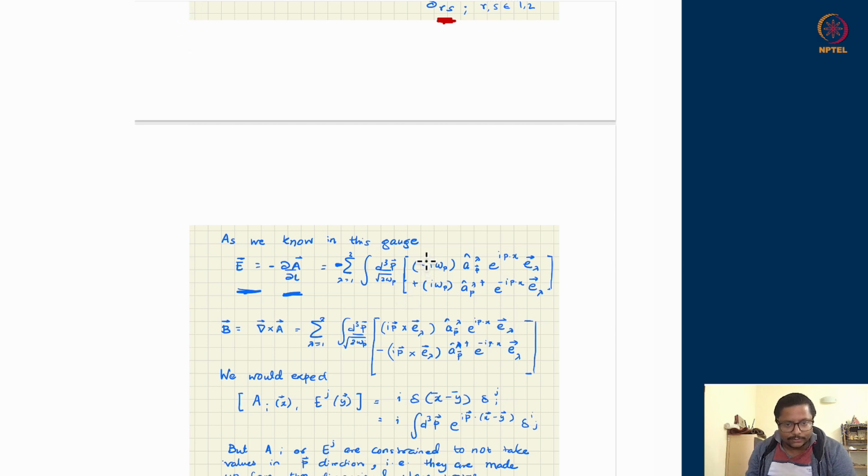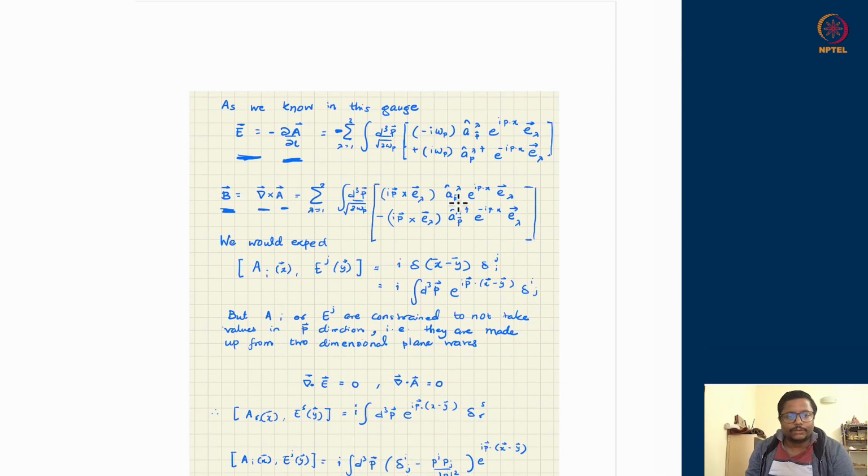There is a relative sign difference. Similarly, when I have to obtain the magnetic field, it is the curl of A. Curl of A will also be obtainable from the curl action. The curl action will just go and hit the spatial derivative hiding in this exponential here and there. And this will give you iota p, because remember this has a minus I omega p t plus I p dot x. So this time when I do the curl, the derivative will bring down iota p back, and that has to undergo the curl with respect to the vector which is over here.